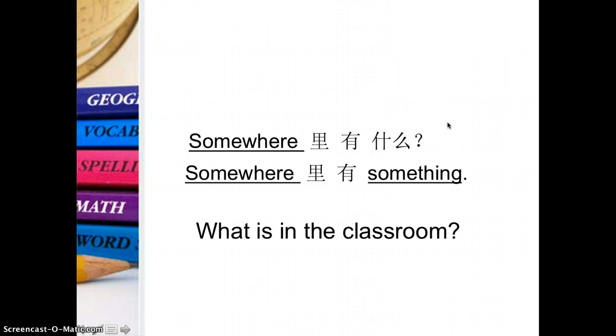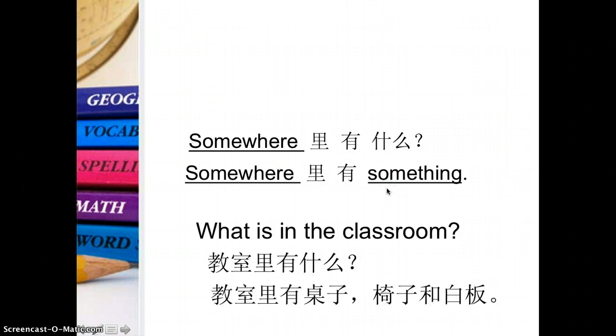So if we want to do like 3 students in the classroom, it will be 教室里有3个同学, or it can be somebody in here also. Okay, if we do a school, we do a classroom, definitely people are in there. Okay, so 教室里有 maybe 5 teachers. 教室里有5个老师. So here is the structure.